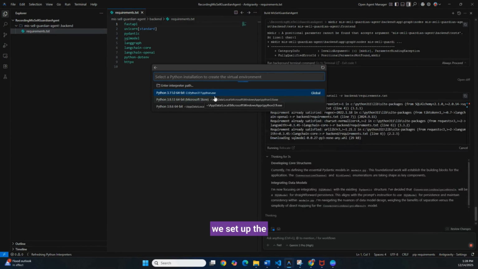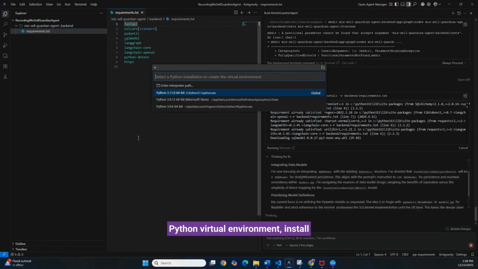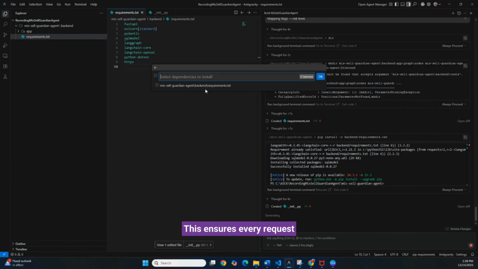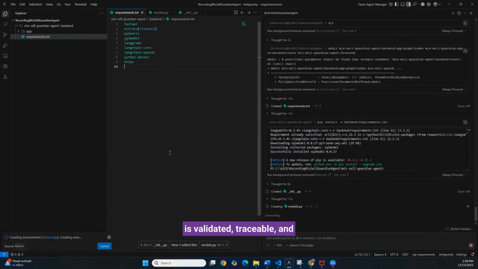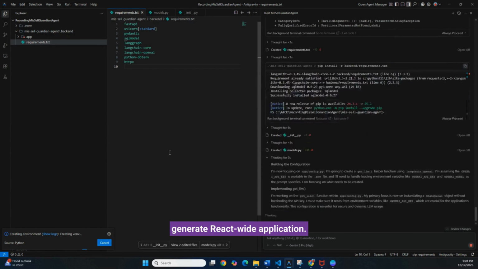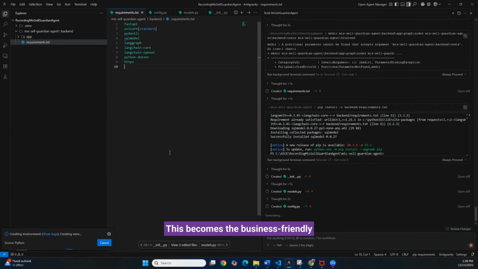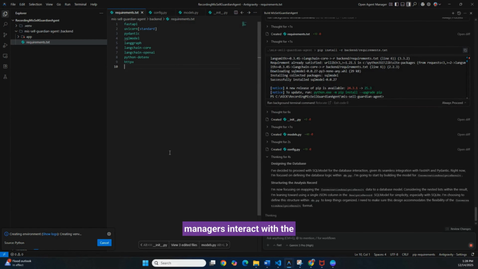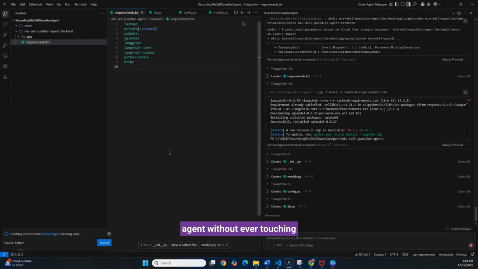At the same time, we set up the Python virtual environment, install dependencies, and wire FastAPI as the gateway. This ensures every request is validated, traceable, and production ready. On the front end, we generate a React Vite application. This becomes the business friendly layer where compliance teams, QA analysts, and managers interact with the agent without ever touching code.